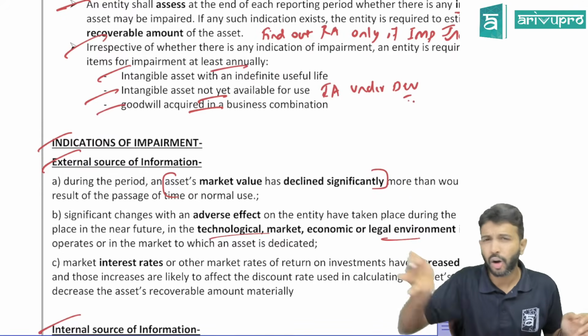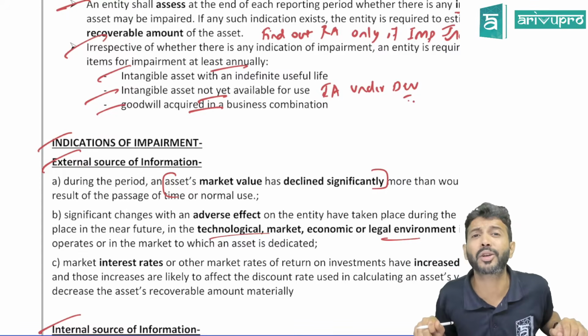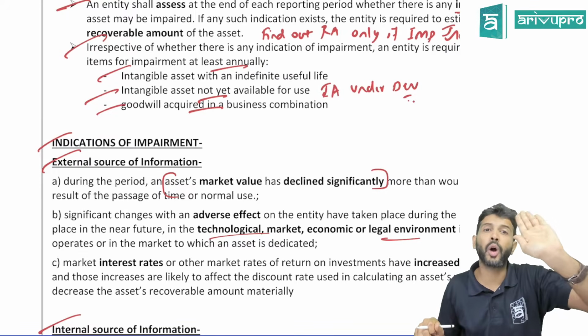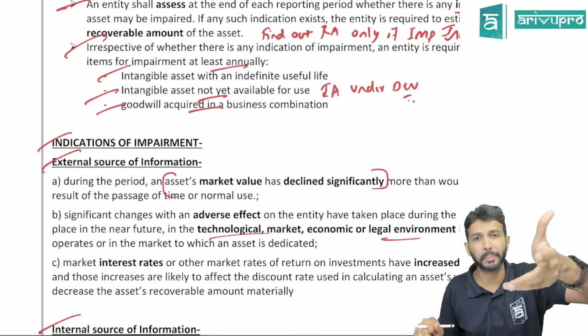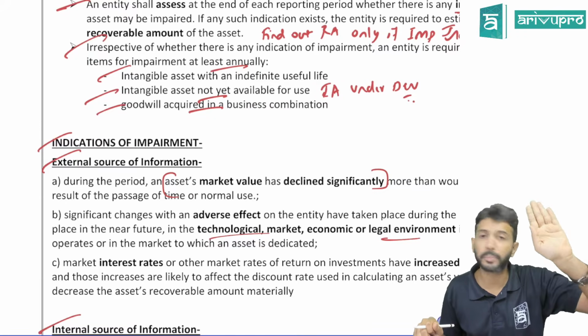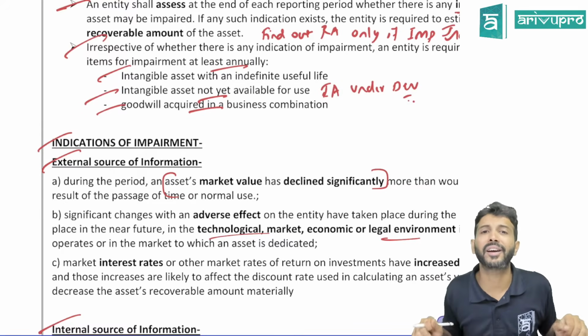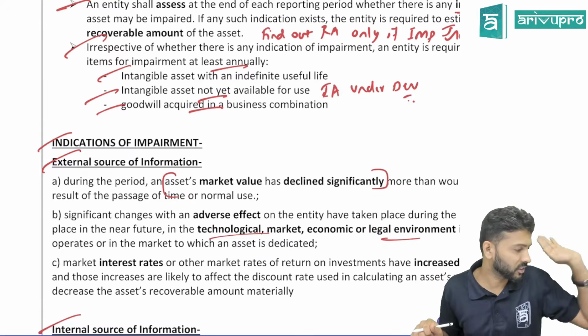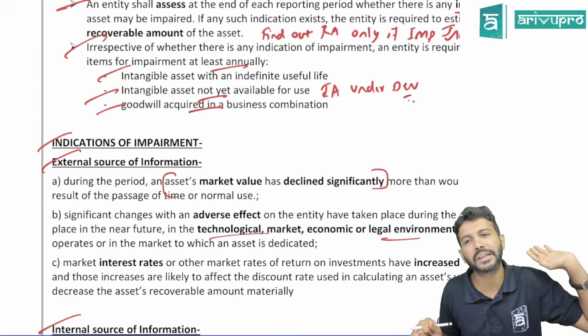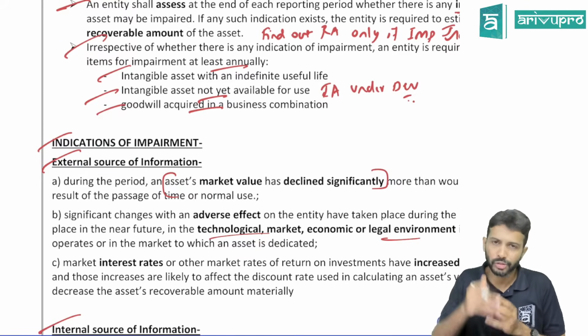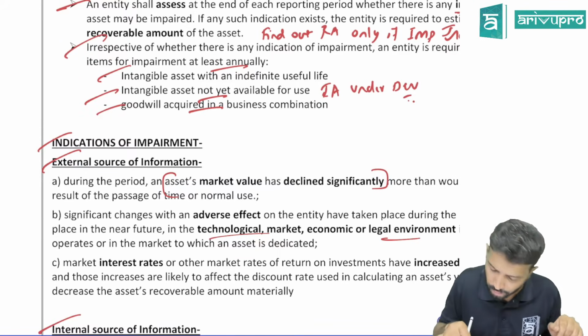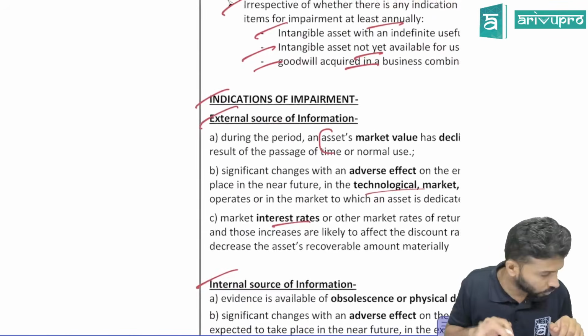Or a few years back, government banned plastic. Let's say you have a know-how of how to produce good quality plastic. You have some process you have developed. That is your intangible asset. But the government banned that level of micron plastic. That means, is that technology worth anything to you? No, it's become worthless because of the legal action. So these could all be your external indicators, and also increase in the market rate. For now, just remember this.